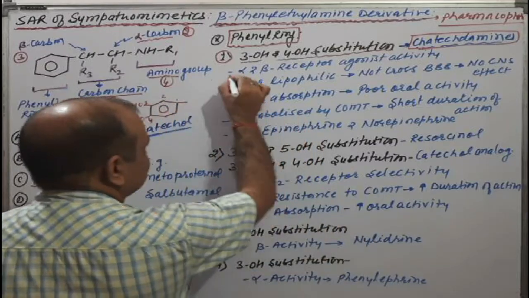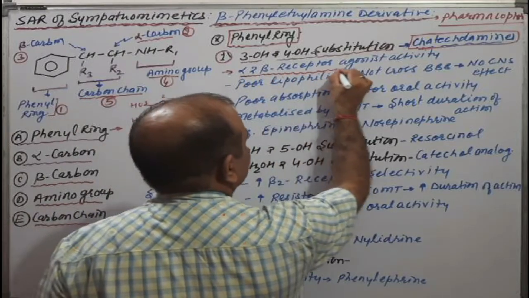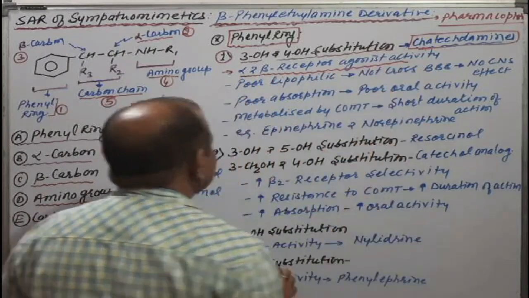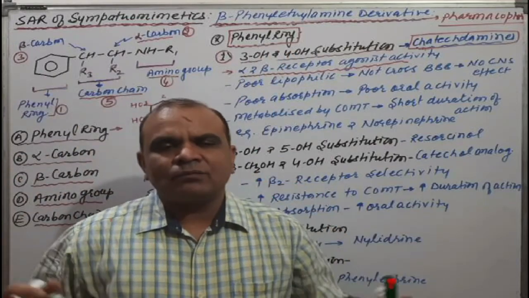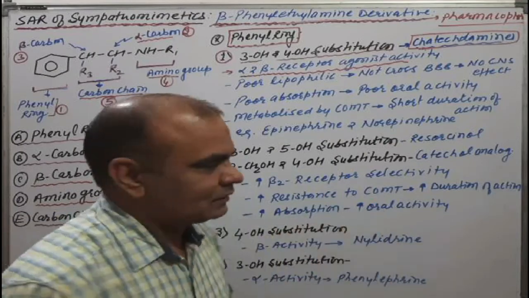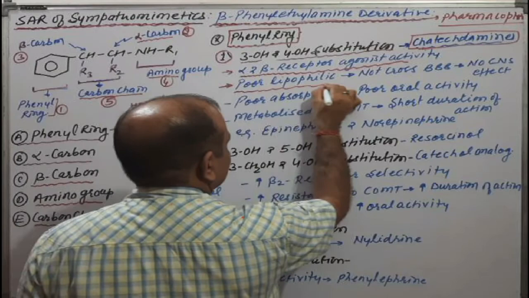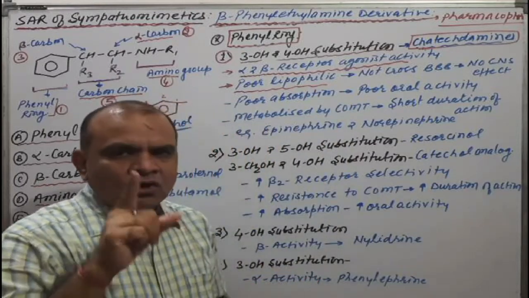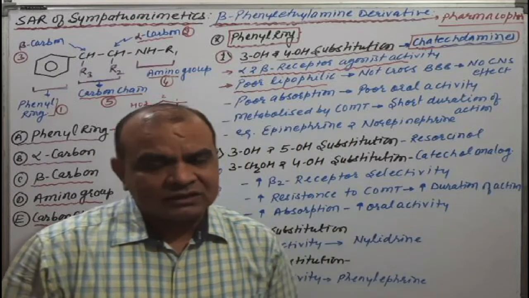The first point is alpha and beta receptor agonistic activity. Means if we substitute 3-hydroxy and 4-hydroxy, then it gives both activities, that is alpha receptor as well as beta receptor. The next point is poor lipophilic nature. As you know, the OH group is highly hydrophilic in nature.